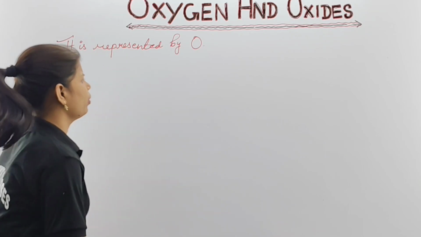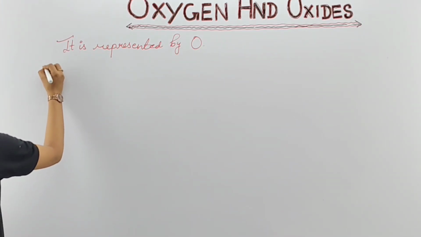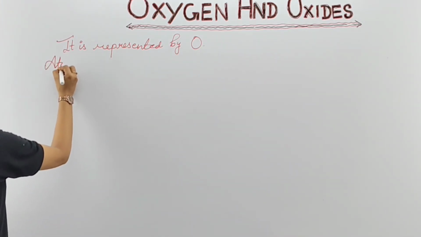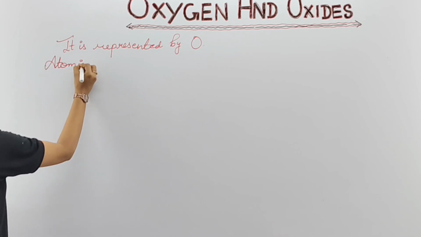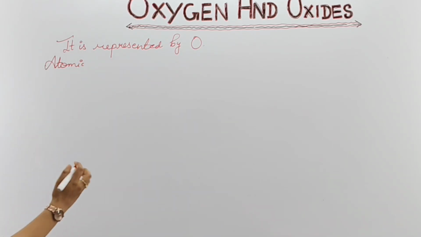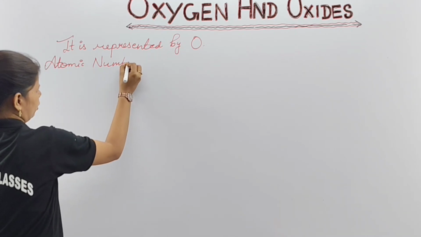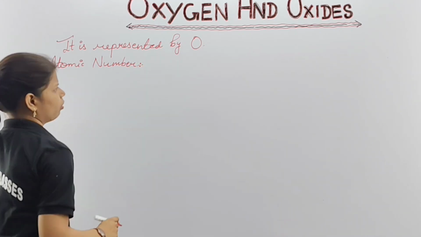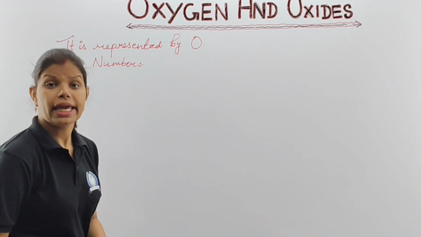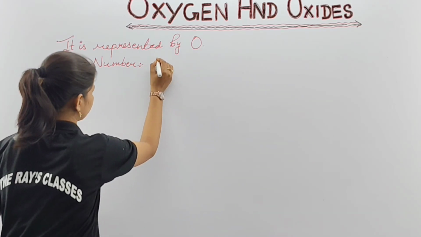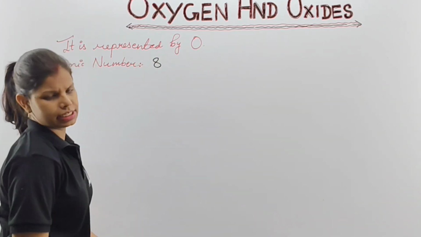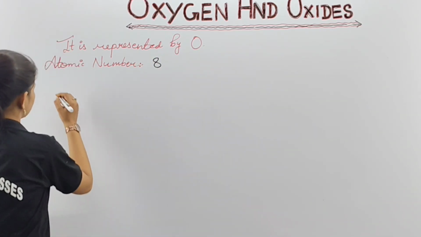The second point you have to learn is the atomic number. That means what atomic number it has in the periodic table. So, children, the atomic number of oxygen is 8. Second, you have its atomic mass.